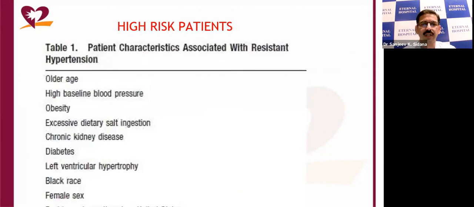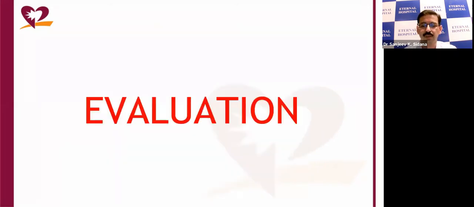These are the high risk characteristics which are commonly associated with patients with resistant hypertension. These include older age, high baseline blood pressure, obesity, excessive dietary salt intake, chronic kidney disease, diabetes, LVH, black race, and female sex. So how do we evaluate?